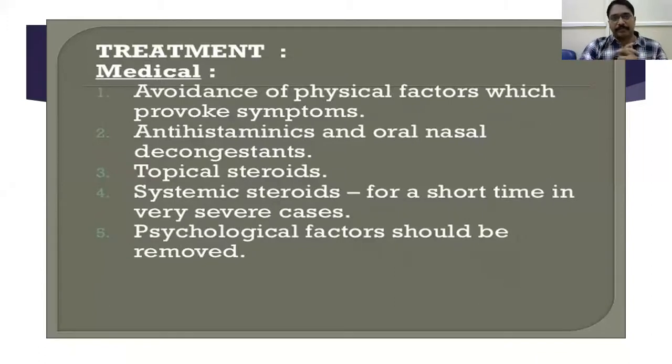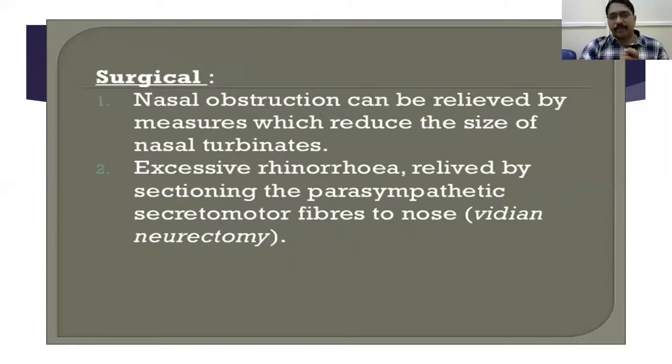What is the treatment here? Mainly avoidance of physical factors which provoke the symptoms is very important, and antihistaminics and anticholinergics like ipratropium bromide you can use, oral and nasal decongestants, and topical steroids and systemic steroids for a short time, and psychological factors should be removed. The surgical part: nasal obstruction can be relieved by measures which reduce the size of the turbinates. I told you the turbinates are hypertrophic. Excessive rhinorrhea is relieved by section of the parasympathetic secretomotor fibers to the nose.